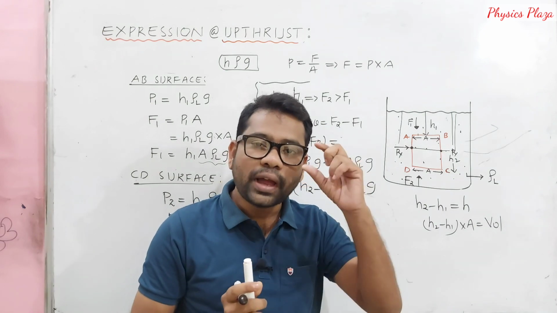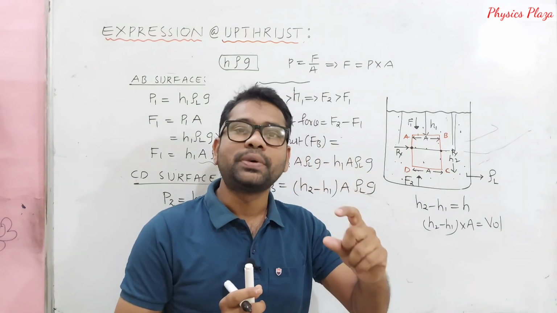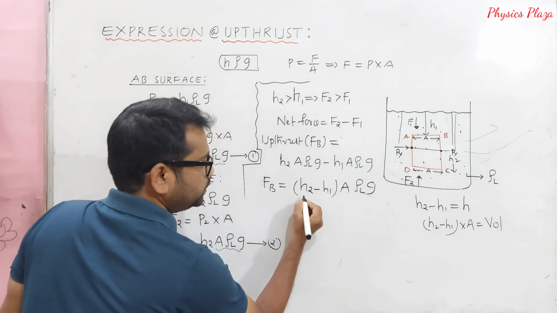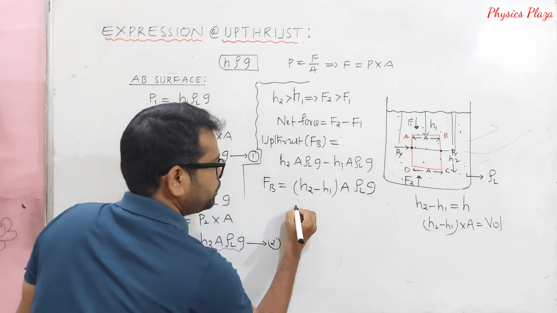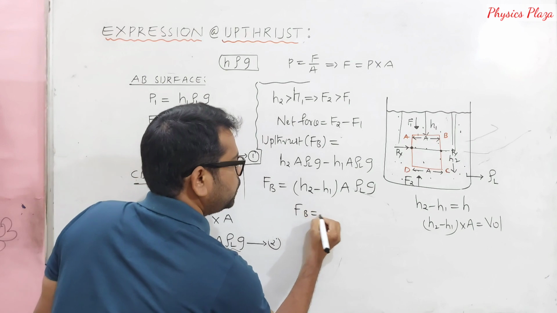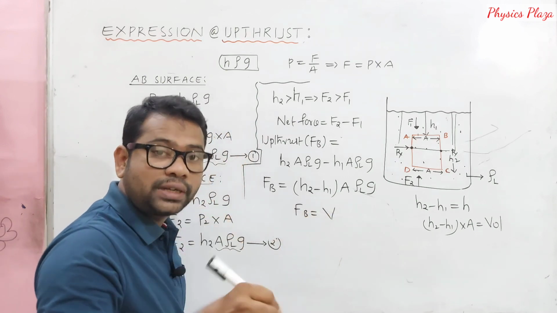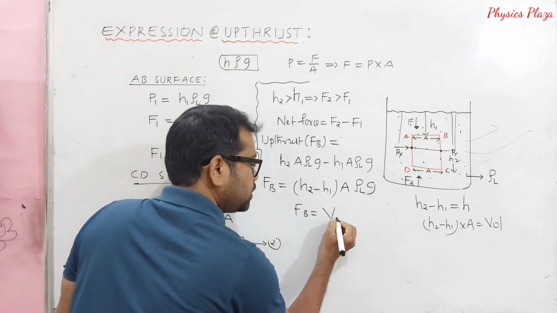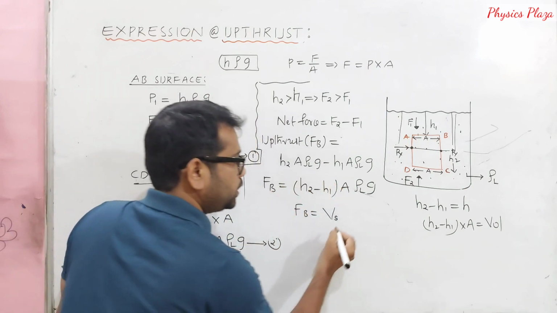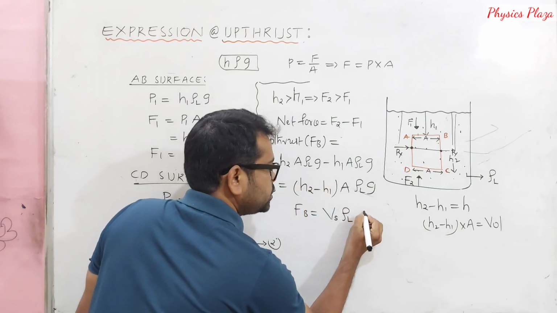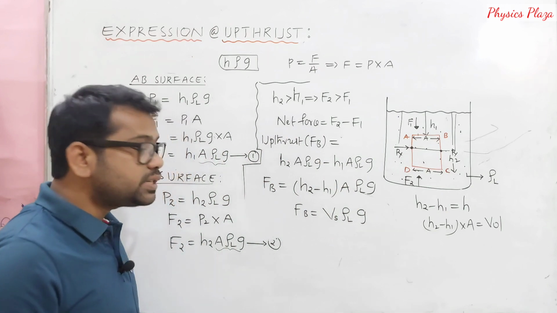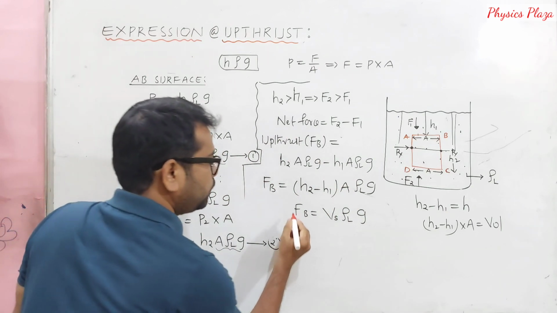If not, we have to take only the volume of the body immersed in it. Okay, fine. So this can be written as volume. Here, buoyant force is equal to the volume of the solid submerged into rho L G. So children, this is the final expression for upthrust.